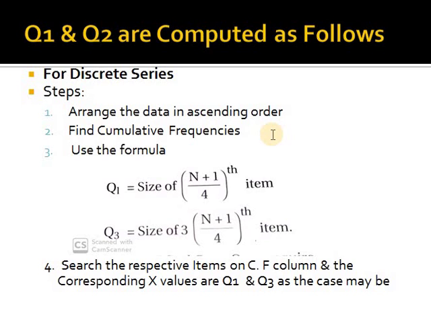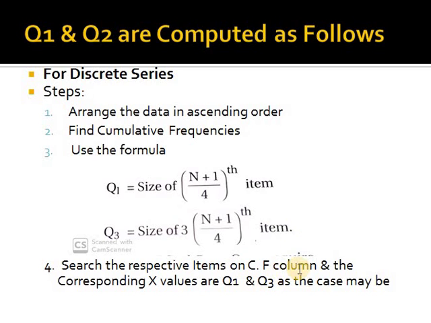Whatever data is given, the x variable and the frequencies, you need to calculate the cumulative frequency. Then you apply the same formula: for Q1, size of (n plus 1) by 4, and for Q3, size of 3 into (n plus 1) by 4. Once you get the value, search for that item in the cumulative frequency column.